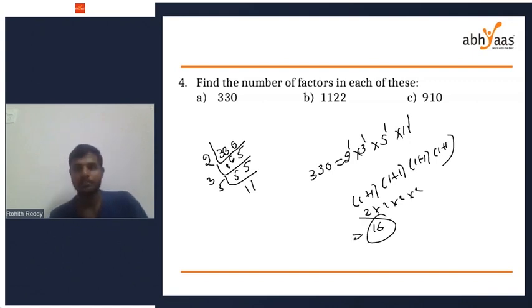Very easy. I think you can do 1122 910. It's negative factors, sir.